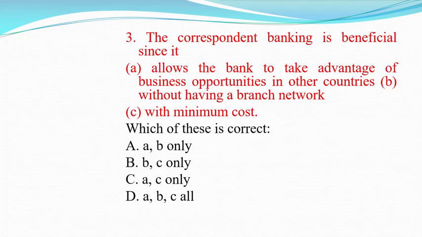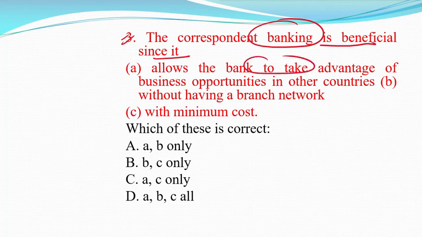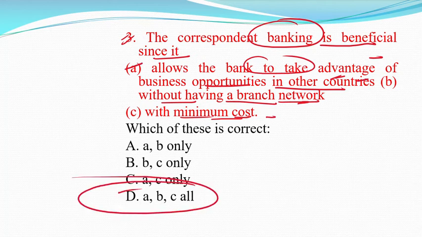Now move to question number 3. In which cases is correspondent banking beneficial? First, it allows the bank to take advantage of business opportunities in other countries. Second, without having a branch network and with the minimum cost. So A, B and C all are correct. Option D is the correct answer.